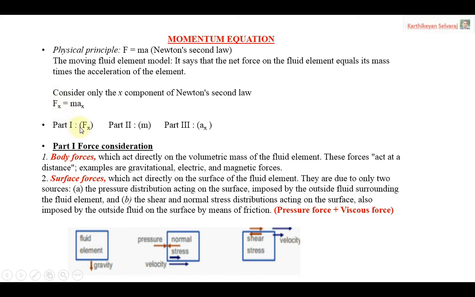Then part 2, the mass, and part 3, the acceleration. Automatically, when you equate F is equal to ma, that is part 1 equal to part 2 times part 3, you will get the momentum equation.